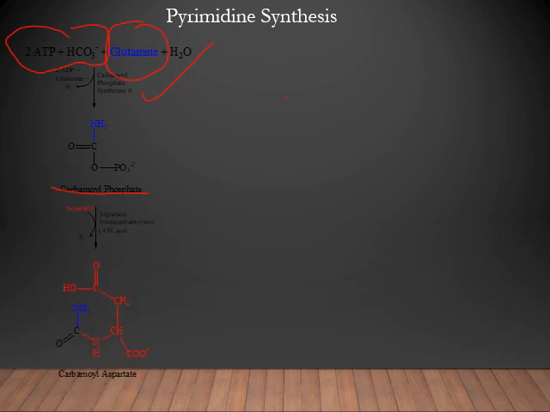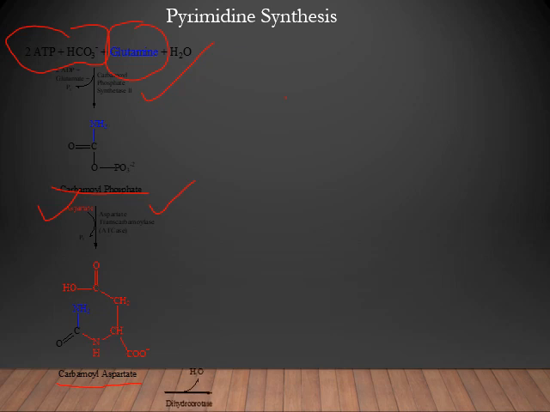Now the second reaction is the condensation of carbamyl phosphate with another amino acid, aspartic acid, to form carbamyl aspartate. This is catalyzed by ATCase, that is, aspartate transcarbamylase enzyme. And remember, this is the committed step in the biosynthesis of pyrimidine, which is one of the rate limiting steps of de novo synthesis of pyrimidine.